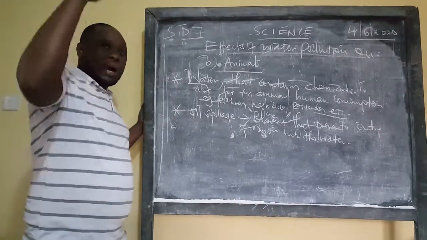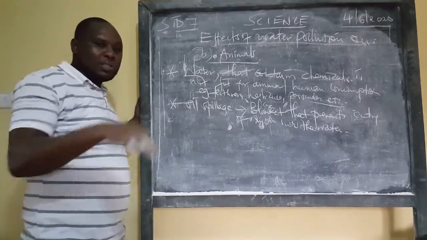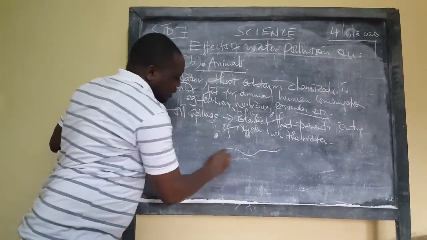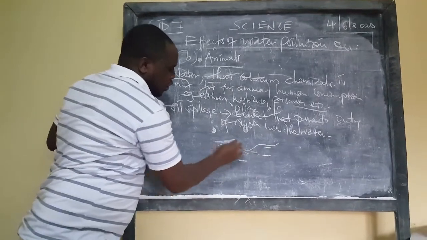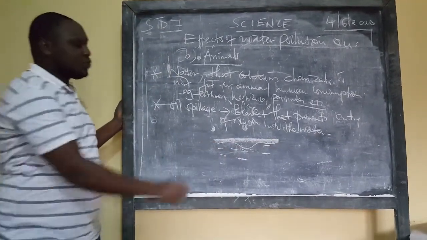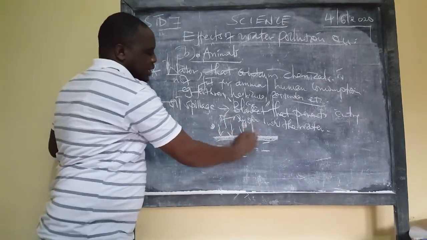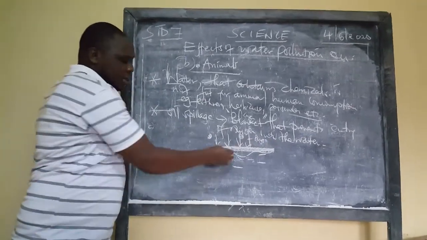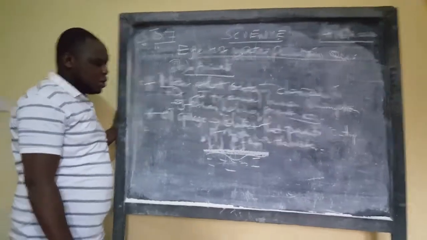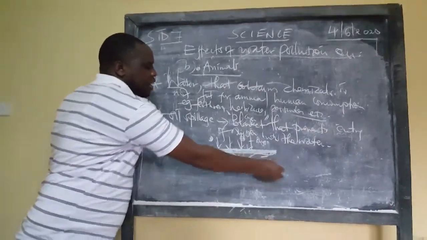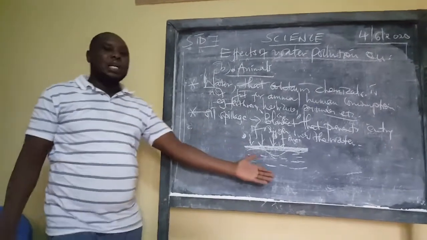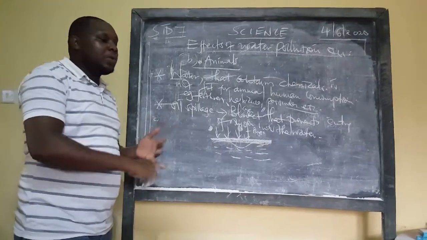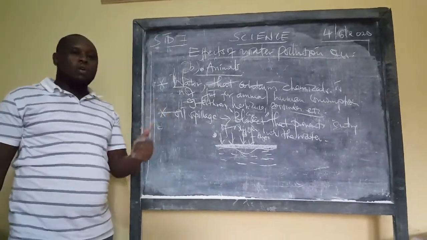Now, that oxygen has to come from the surrounding, from outside. So if there's oil spillage in that particular water, remember, if the water is here, and there's oil spillage, that is what happens. A blanket is formed here. This is what I'm referring to as the blanket. This oxygen cannot be dissolved in the water again. Why? There's something preventing it from entering the water. So what will happen? This water has no oxygen. And so the aquatic life here will not be able to breathe. So they will die. Both animals and the plants found in that particular water will die because of lack of oxygen.